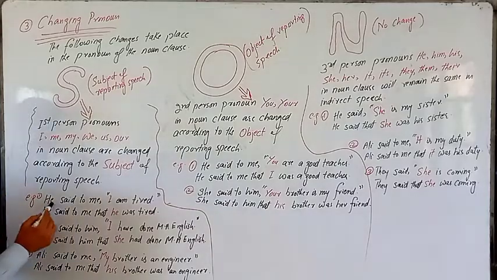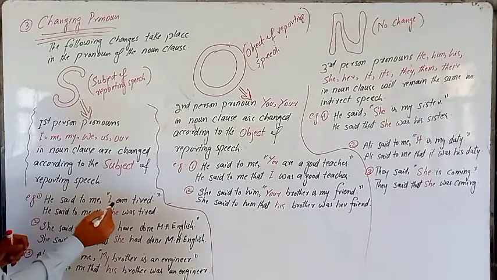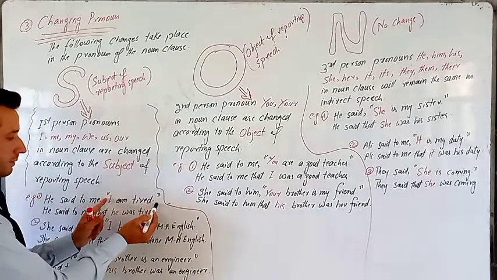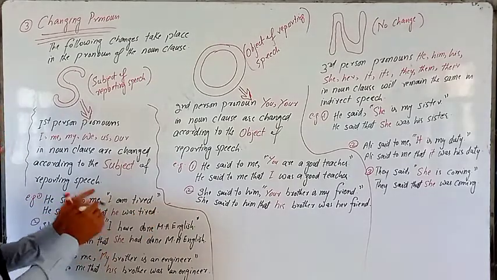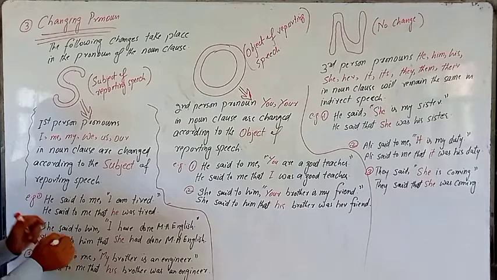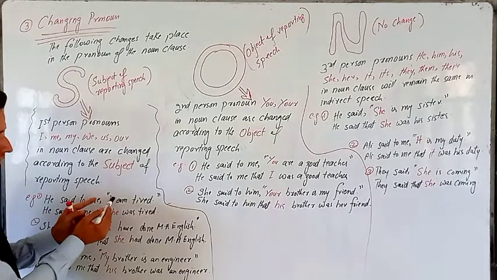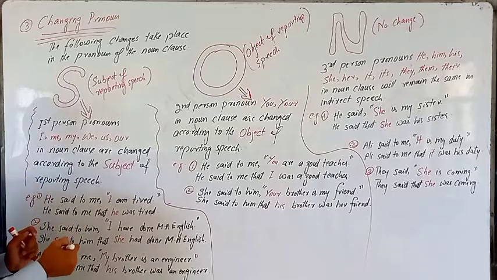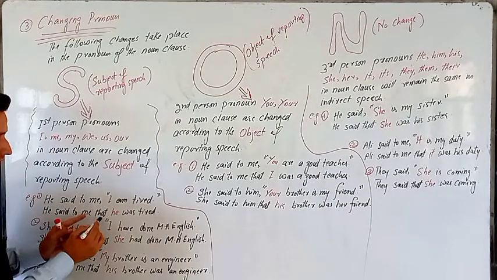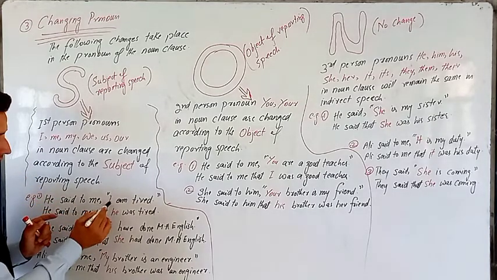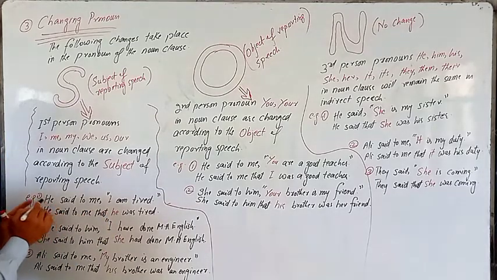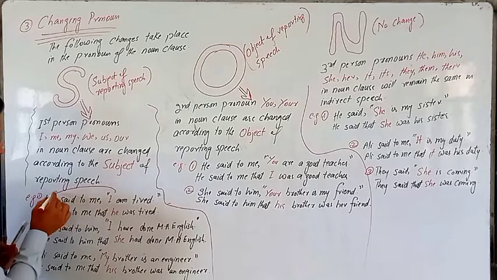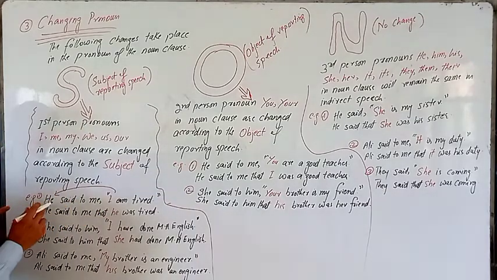For example, he said to me, "I am tired." Now, this is the reporting speech and this is the portion in inverted commas. So when we convert it into indirect speech, he said to me that. Here you can see we have "I", first person singular. "I" is converted according to the subject of reporting speech, and the subject is "he".